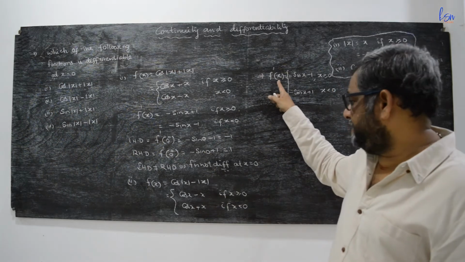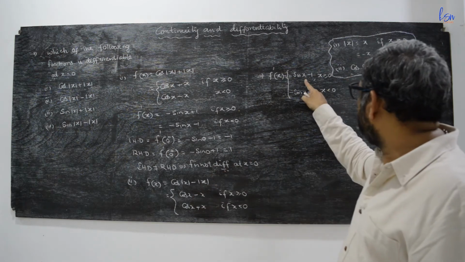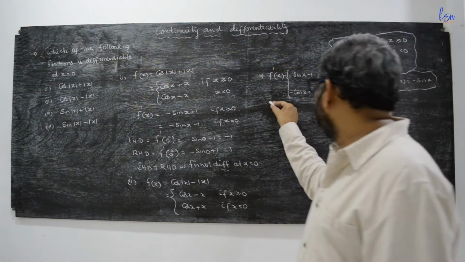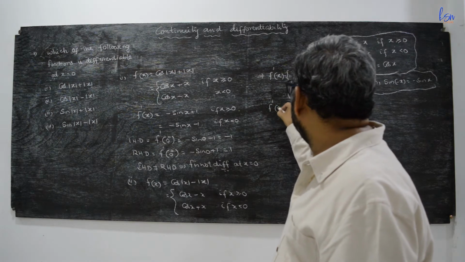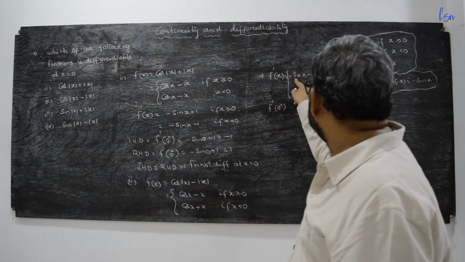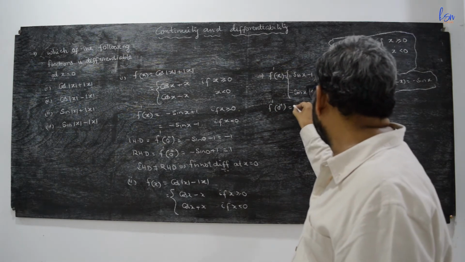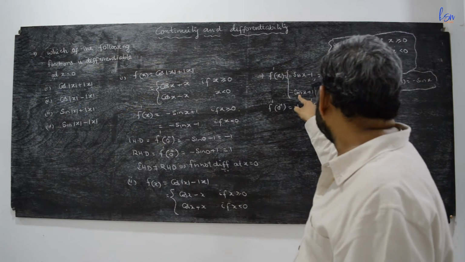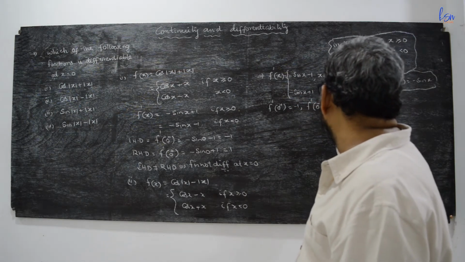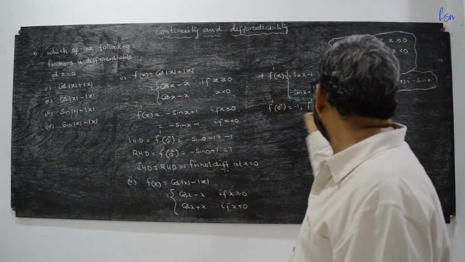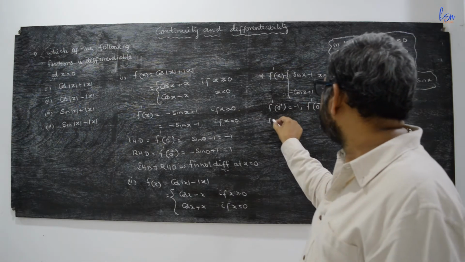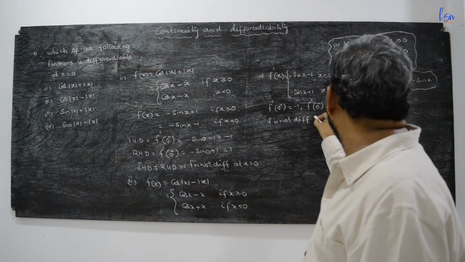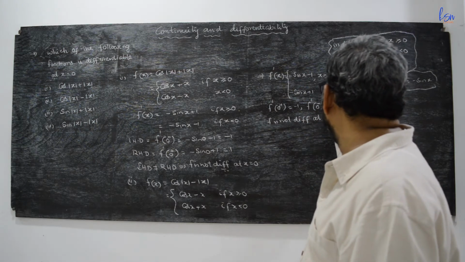Now f'(x) is equal to minus sin x minus 1 for x greater than or equal to 0, minus sin x plus 1 if x is less than 0. Now here f'(0+) is minus sin 0 minus 1, which is equal to minus 1, and f'(0-) is minus sin 0 plus 1, this is 1. These two are not equal, and hence f is not differentiable at x is equal to 0.